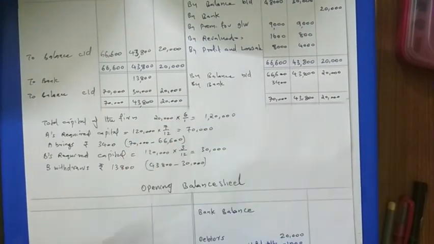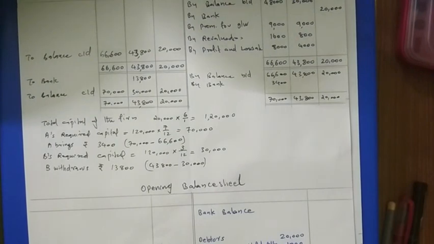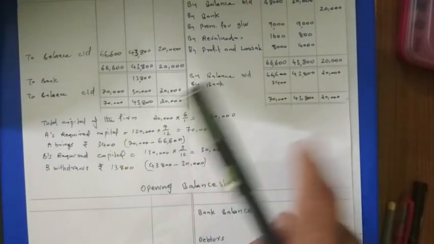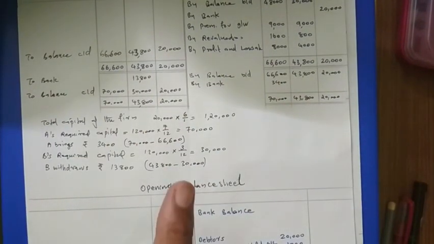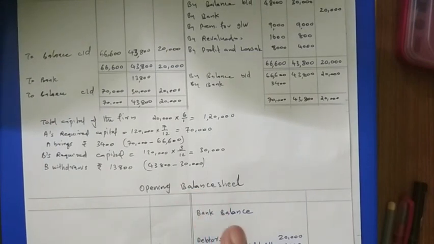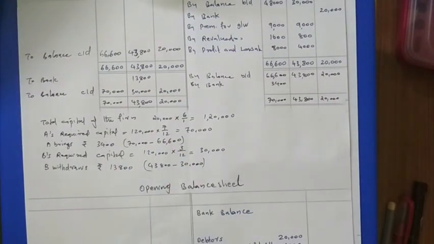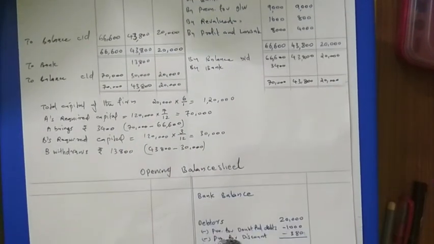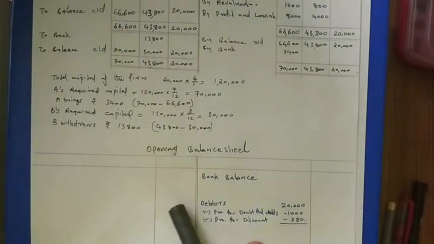Now we completed the capital. This was the new thing in this question: old partners' capital is adjusted on the basis of their new profit sharing ratio. Okay, that was the case that we did, so their capital account we completed. Now we have to go to the balance sheet.